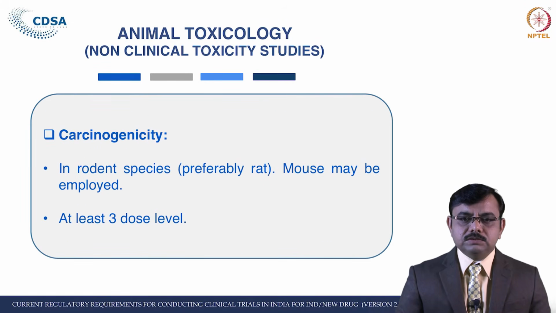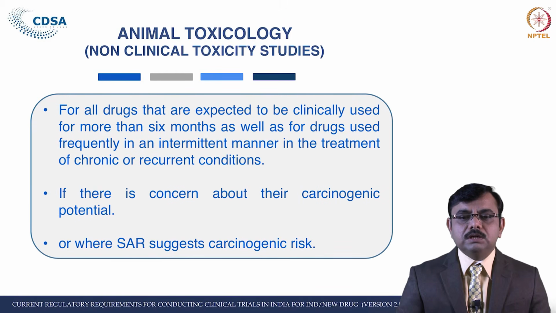The carcinogenicity study is also one of the important studies and it should be done in a rodent species, preferably rat. Sometimes mouse may be employed, but proper scientific justification should be there, and the study should be at least a 3 dose level study. The study should be performed for all drugs that are expected to be clinically used for more than 6 months, as well as for drugs used frequently in an intermittent manner in the treatment of chronic or recurrent conditions. So, if the drug is to be used for more than 6 months, this test for carcinogenicity is mandatory.